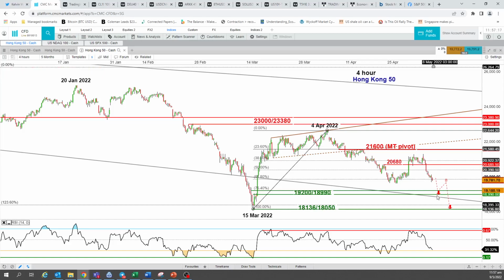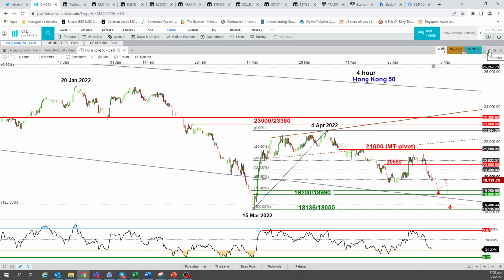So what we could see is a bit of a rebound from here at 19,200 slash 18,990 before another down leg to actually retest the March swing low of 18,136, followed by 18,050. Still having that bearish bias as long as 21,600 medium-term pivotal resistance is not surpassed to the upside.